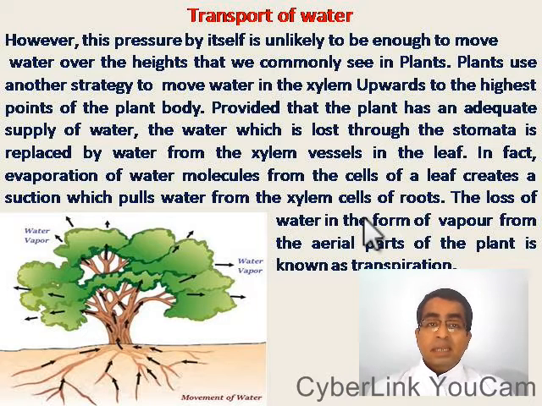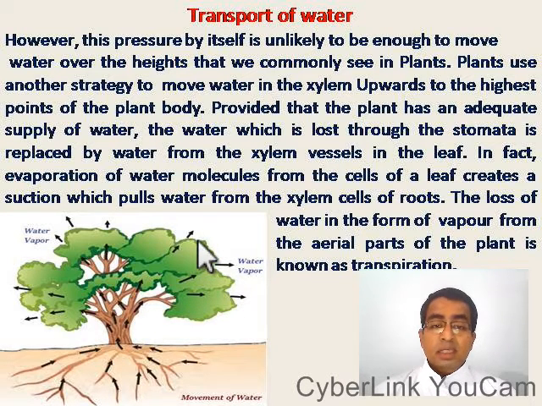However, this pressure by itself is unlikely to be enough to move water over the heights that we commonly see in plants. Plants use another strategy to move water in the xylem upwards to the highest points of the plant body. Provided that the plant has an adequate supply of water, the water which is lost through the stomata is replaced by water from the xylem vessels in the leaf. In fact, evaporation of water molecules from the cells of a leaf creates a suction which pulls water from the xylem cells of the roots.